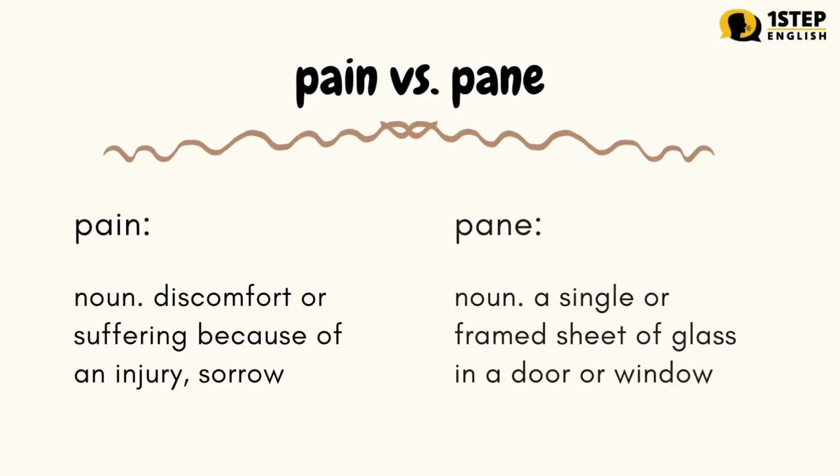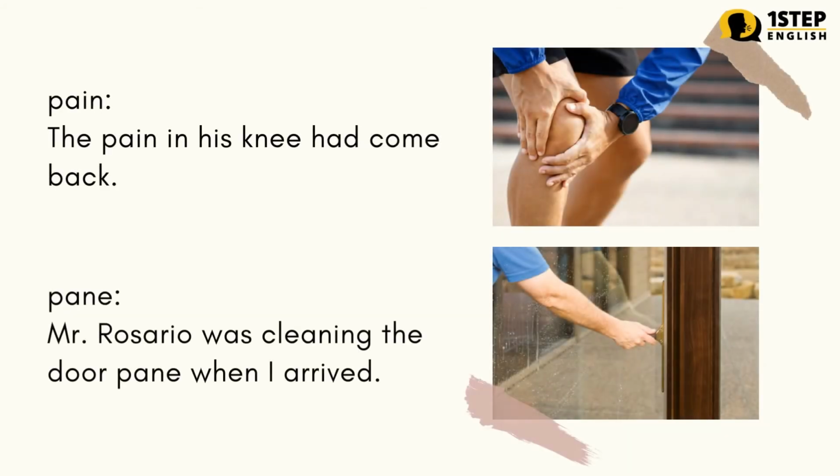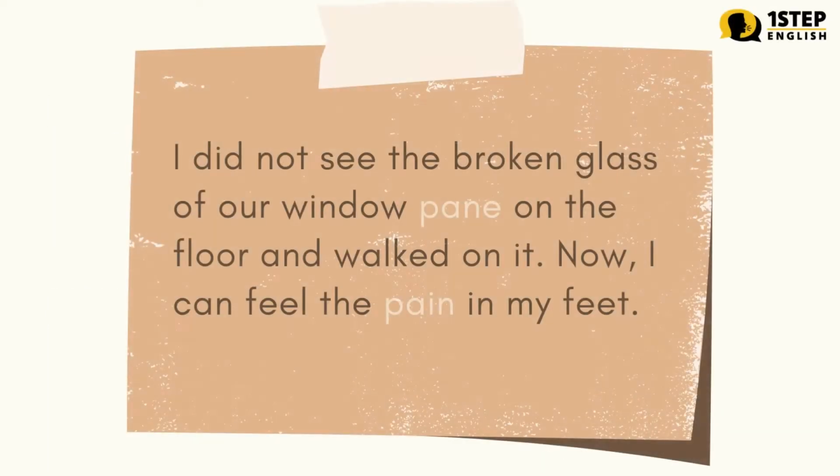Pain versus pane. Pain. Noun. Discomfort or suffering because of an injury, sorrow. Pane. Noun. A single or framed sheet of glass in a door or window. Examples. Pain: the pain in his knee had come back. Pane: Mr. Rosario was cleaning the door pane when I arrived. Let us use the words together. I did not see the broken glass of our window pane on the floor and walked on it. Now, I can feel the pain in my feet.